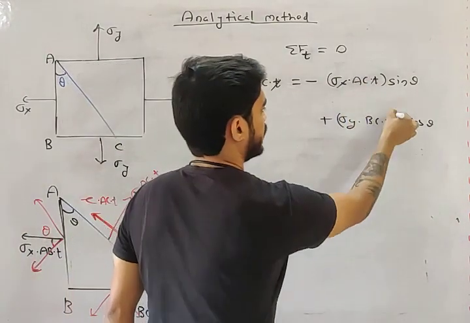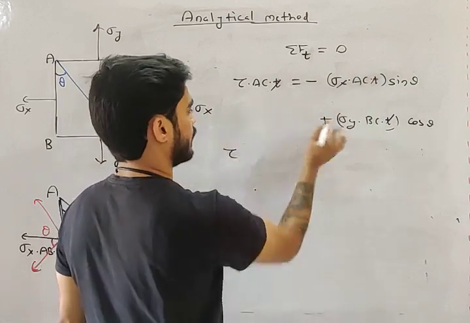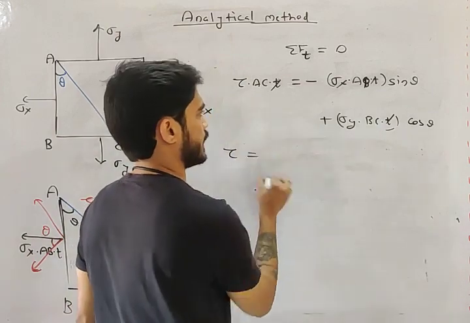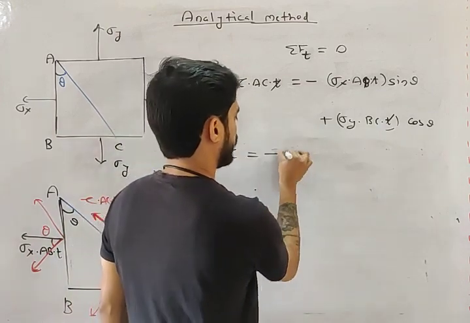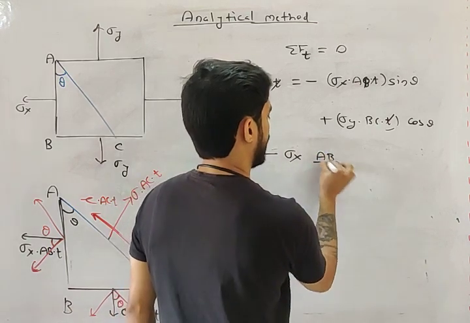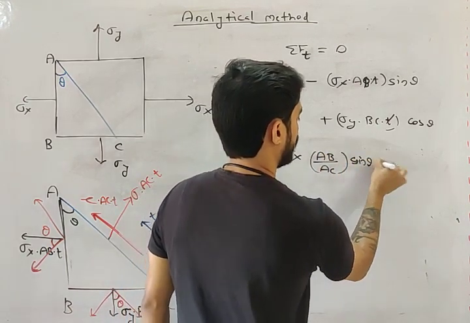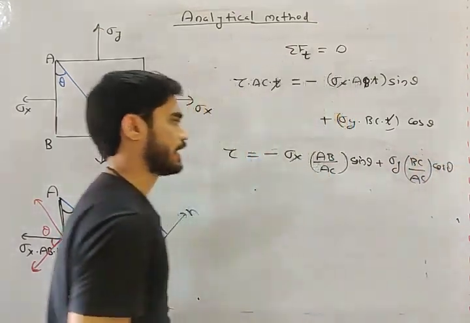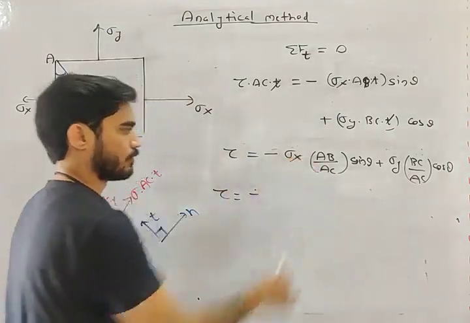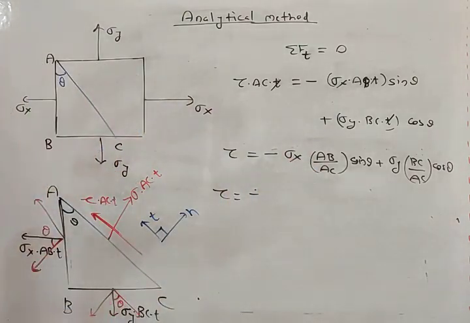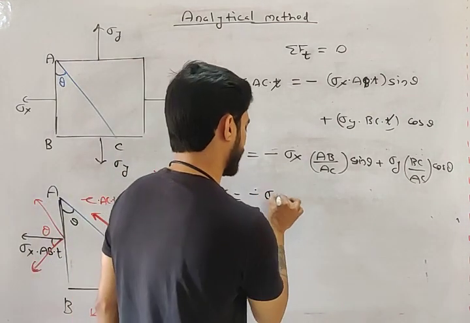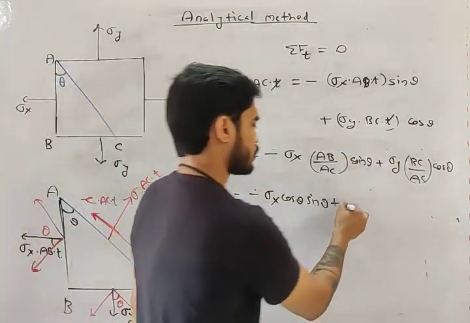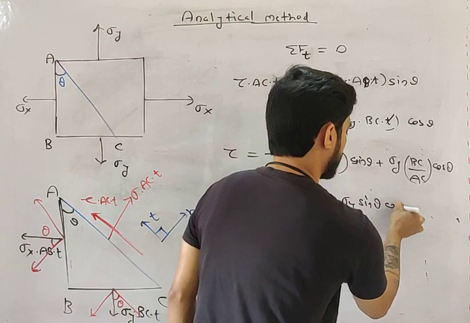Now this T cancelled. Sorry, this is AB. Okay, this is AB. So put AC on the right side. What you will get? Minus of sigma x AB by AC sin theta plus sigma y BC by AC cos theta. Okay, this you are getting. Now, what will be AB by AC, my friend? AB by AC will be cos theta. So this will become sigma x cos theta sin theta, and BC by AC is sin theta. So this will become sigma y sin theta cos theta.